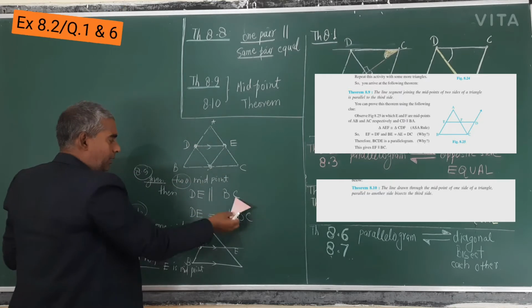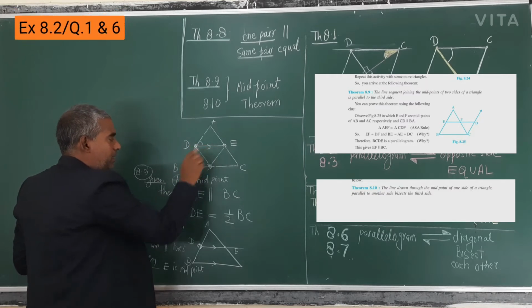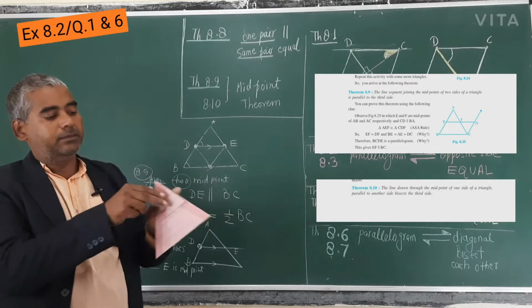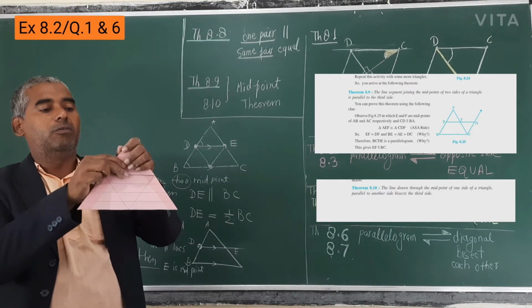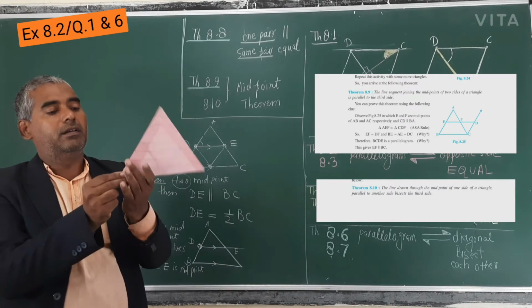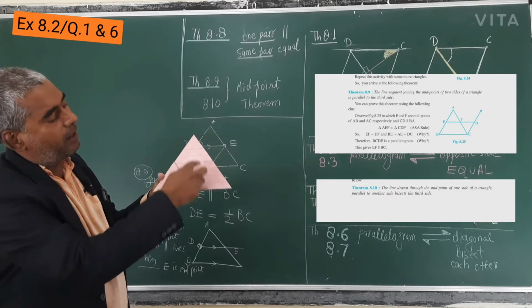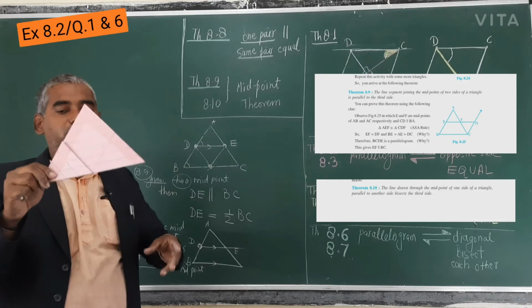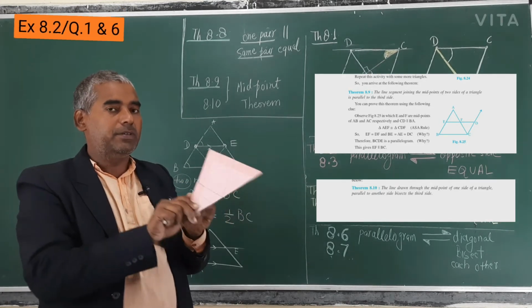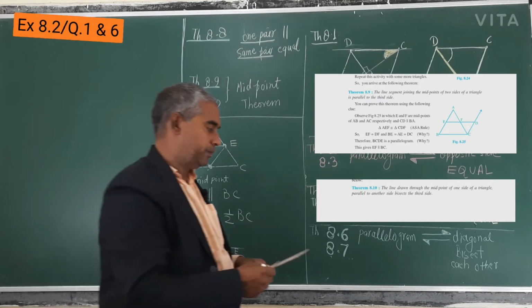Because the angles are equal, this angle will be equal to this, so this is a parallel line. Similarly, this is 4 times, 1 here and 2 here. Now you can see this is again parallel to this one. Actually these are both the same color, so it may be a problem for you to understand, but you can make it by yourself. This type of triangle, halve it and then cut, and this is the practical you will do.